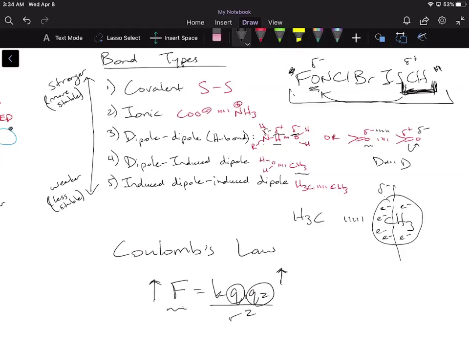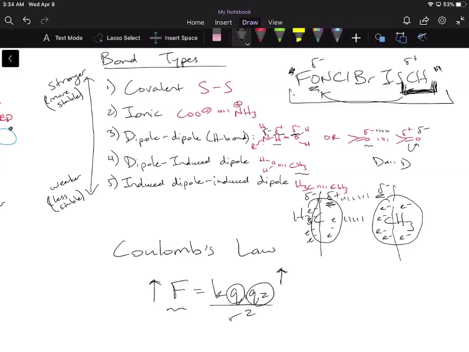And then what could happen on another molecule is the same thing, but in the opposite way. So imagine that at a certain point in time, all the electrons come to one side and very few are over here. So this side will be partially negative, and because that side's partially negative, that side's partially positive. And notice how this is partial positive, this is partial negative, they can interact to form a very weak transient but induced dipole bond. Okay, it's a bond nonetheless because there's an attraction between opposite partial charges.